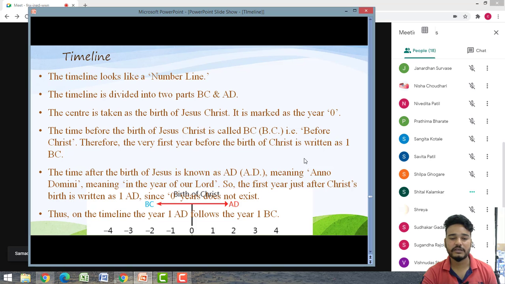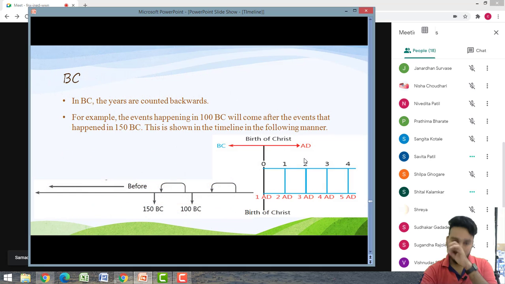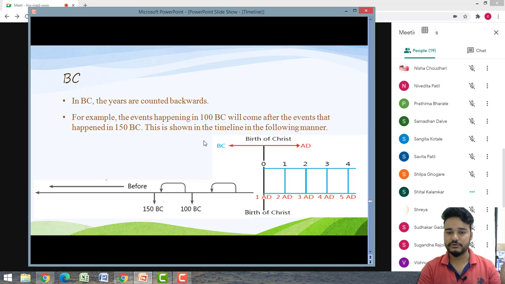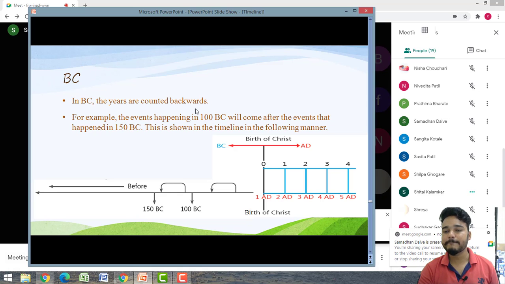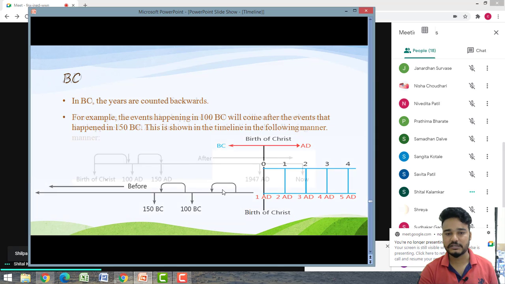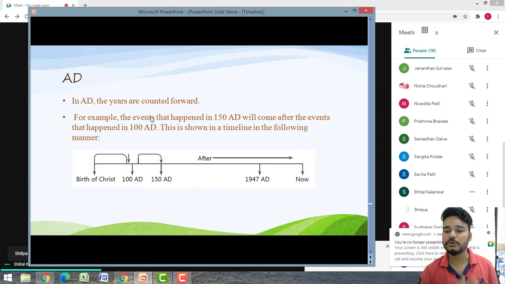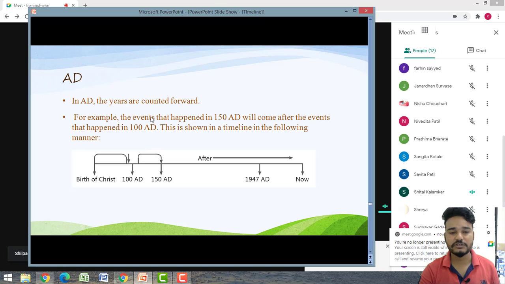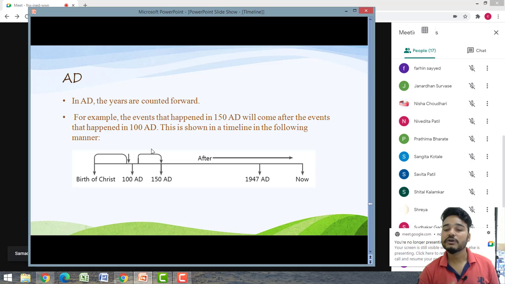Okay, BC and AD, once again we will revise. BC means before Christ, before the birth of Christ, which is to the left hand side. It is counted backwards. BC counts backward, and AD counts forward, moving ahead as we count. So AD goes forward and BC goes backward.